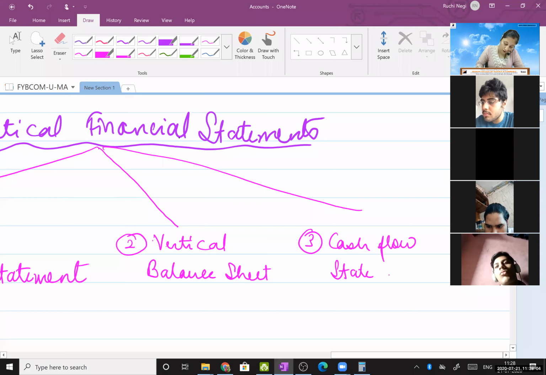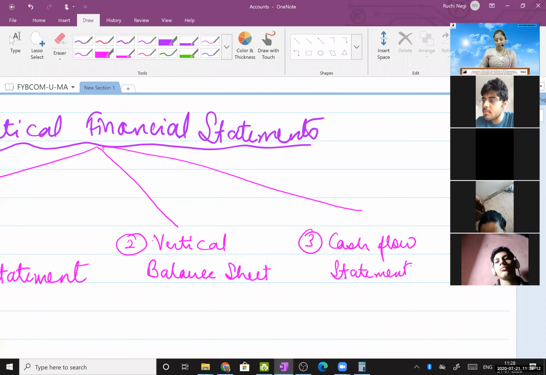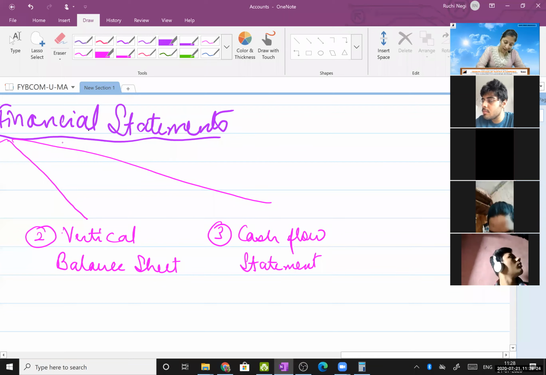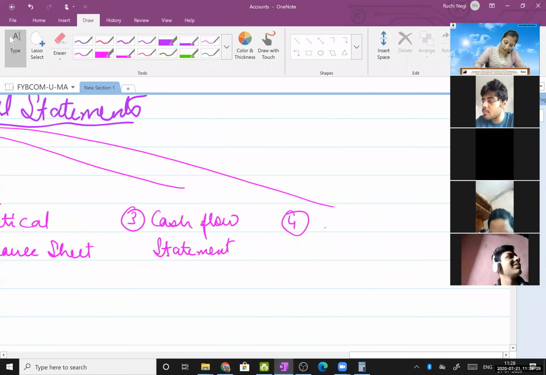So we no longer have the cash book. That is in the old format. Now instead of cash book, we have cash flow statement, which talks about incoming cash and outgoing cash for business purposes. Then we have fund flow statement.